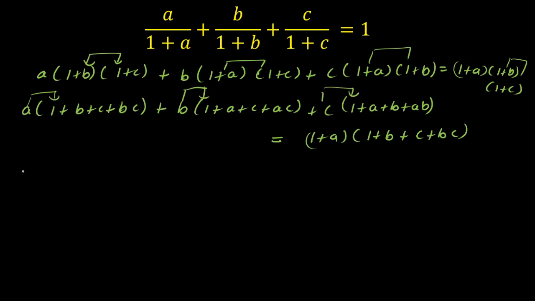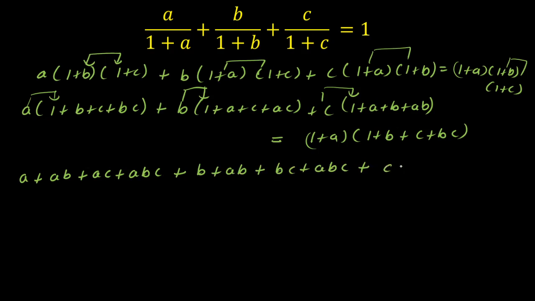So the product will be equal to a plus ab plus ac plus abc, plus, again I'll multiply b inside here, I'll get b plus ab plus bc plus abc, plus, again I'll multiply c inside, I'll get c plus ac plus cb plus abc, is equal to, again I'll multiply a in this 1 as well as a inside.